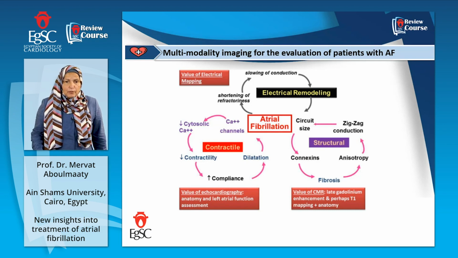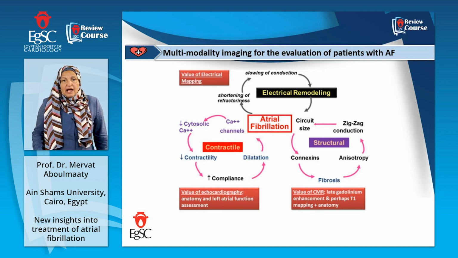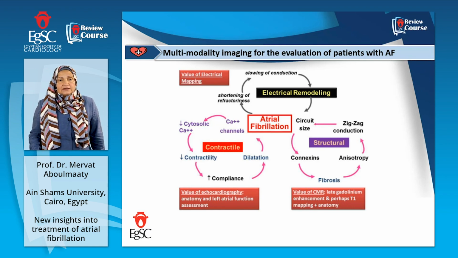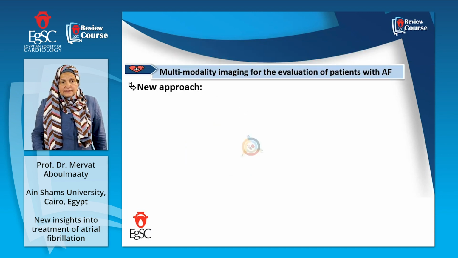For the contractile function of the left atrium, here comes echocardiography to detect the anatomy, the volumes, and the function of the atrium. And when we want to see the electrical remodeling, comes the electrical mapping, the voltage mapping, the electroanatomical mapping, and the electrical signals.